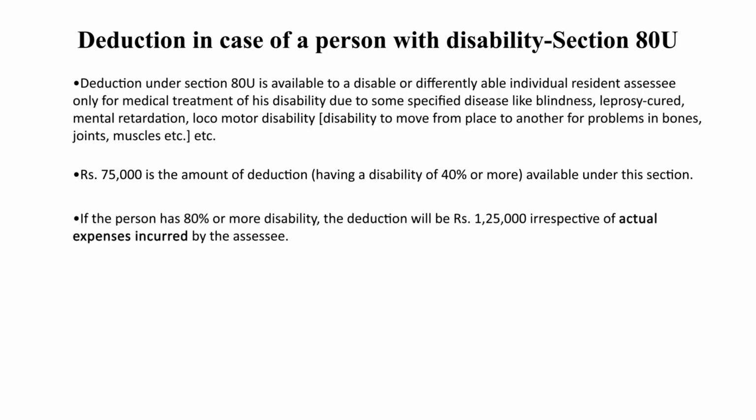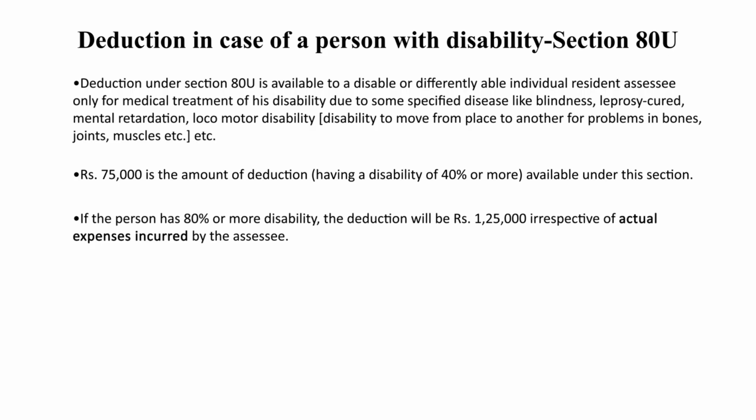Rupees 75,000 is the amount of deduction available to an assessee where the disability is 40% or more. But if the disability of the taxpayer is 80% or more, then the deduction will be 1,25,000 irrespective of actual expenditure incurred by the assessee.